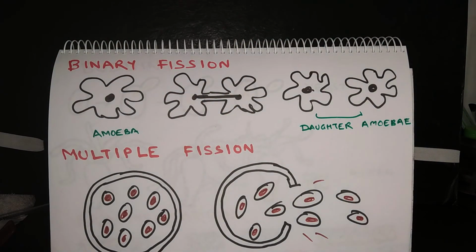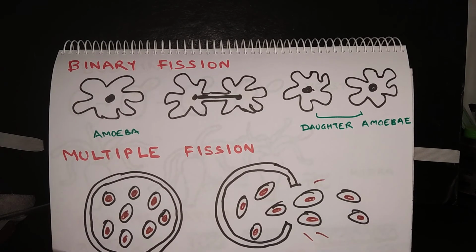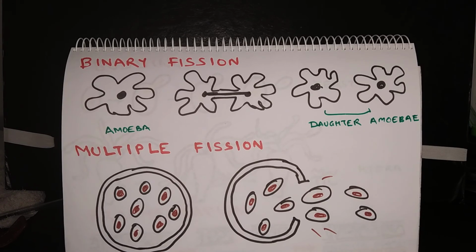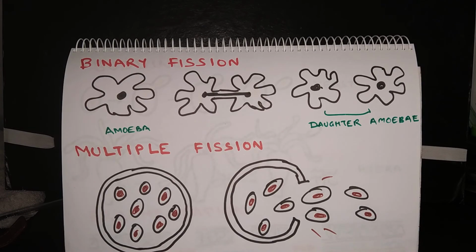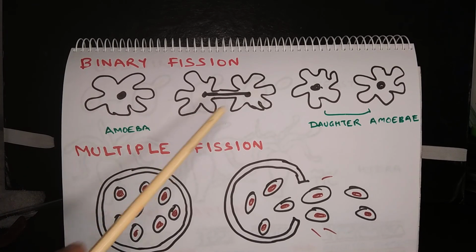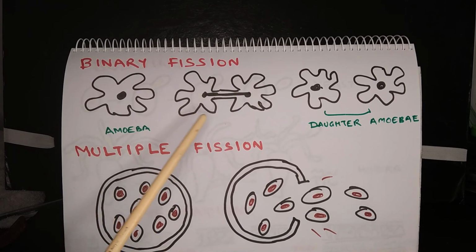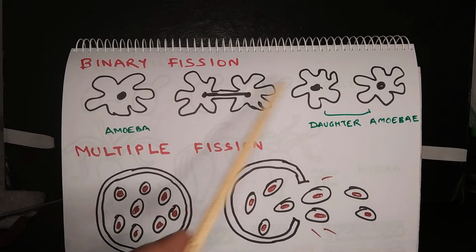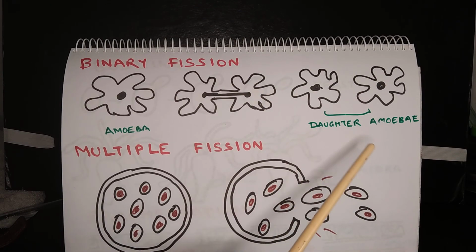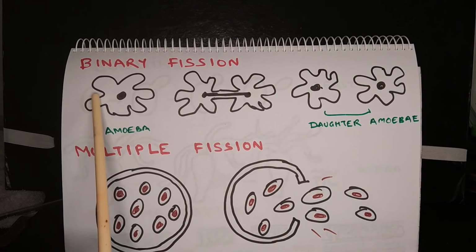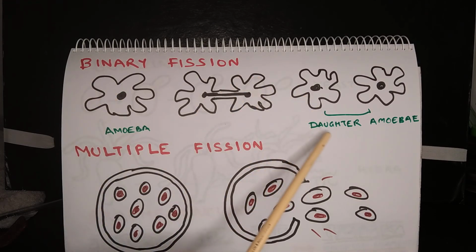Now, the means of asexual reproduction. There are various means of asexual reproduction and they depend on the type of organism, on the degree of simplicity or complexity in the organism. One of the means is called binary fission. It takes place in unicellular organisms. Here is the example of amoeba. First of all, the nucleus of amoeba undergoes division to form two daughter nuclei, and after that the cell gets divided to form two daughter amoebae. Once the binary fission is complete, the parent generation ceases to exist and the new generation starts.